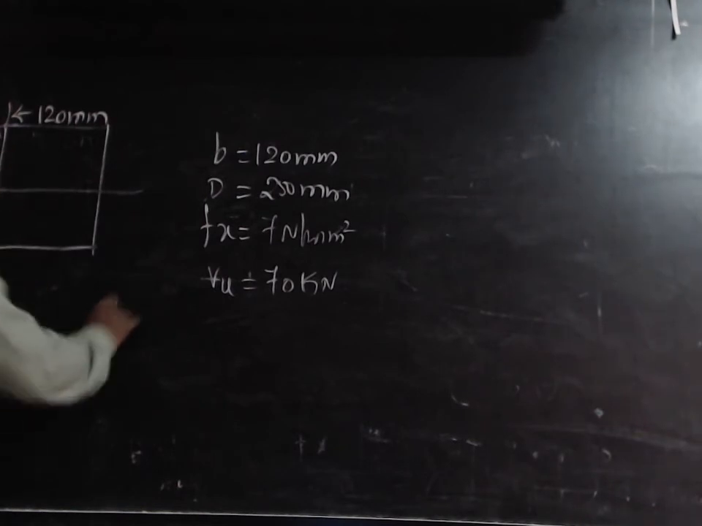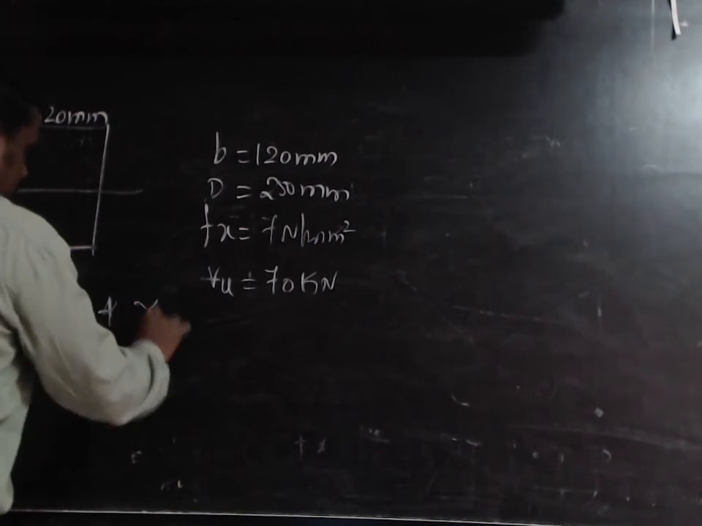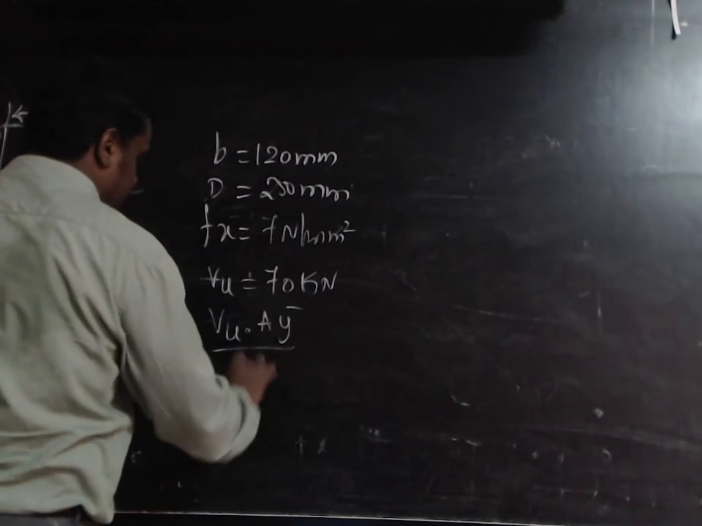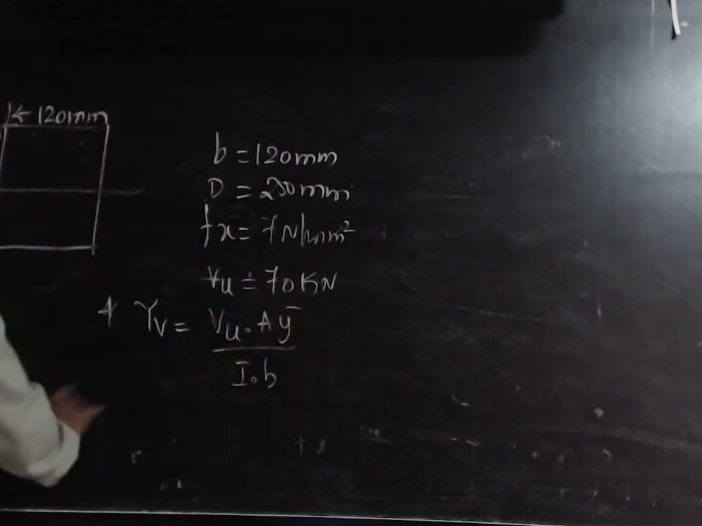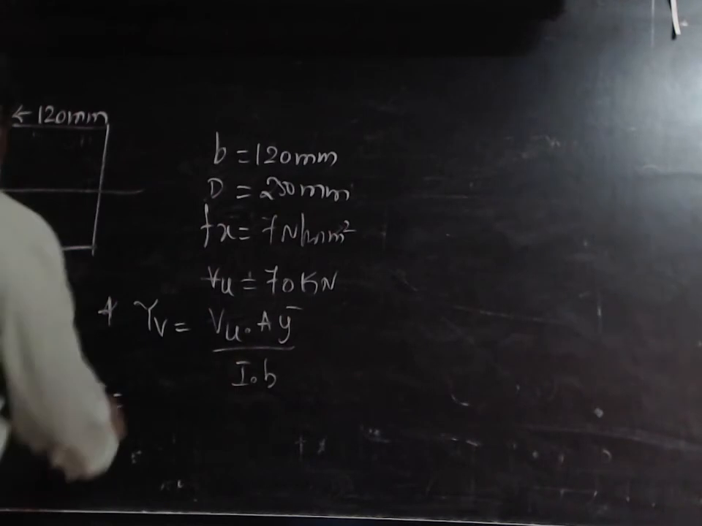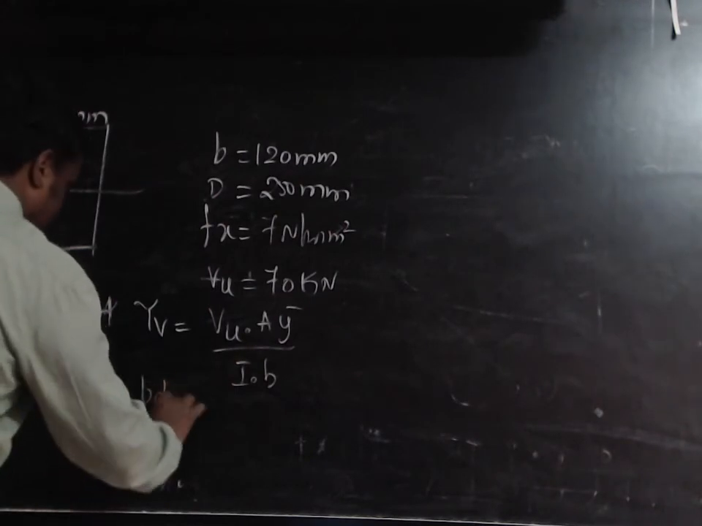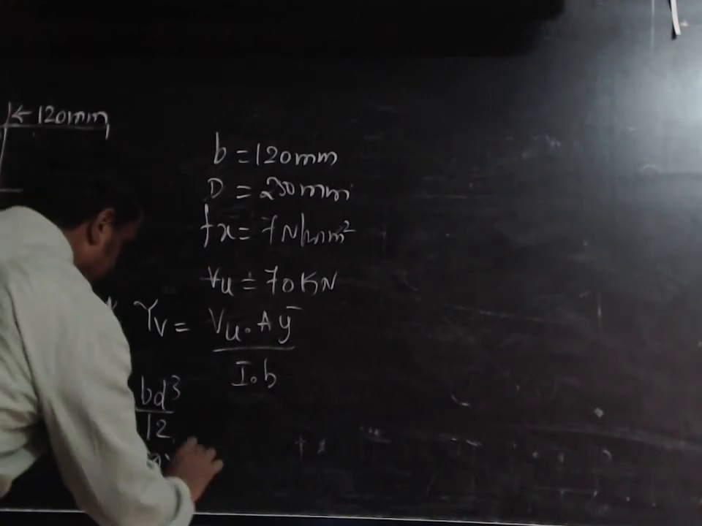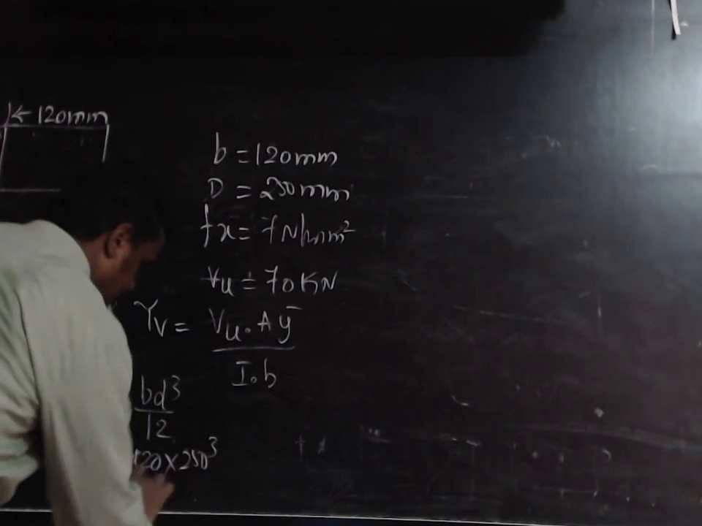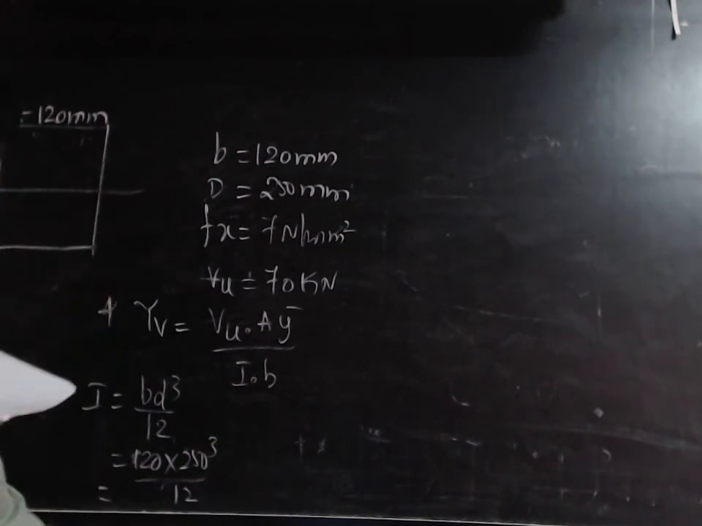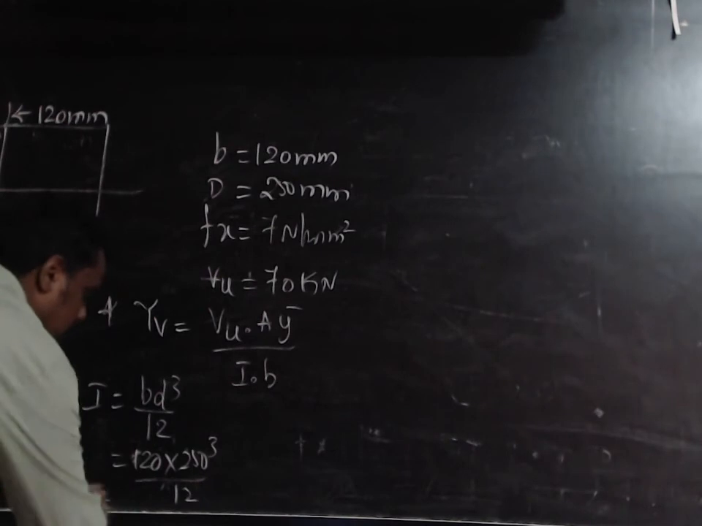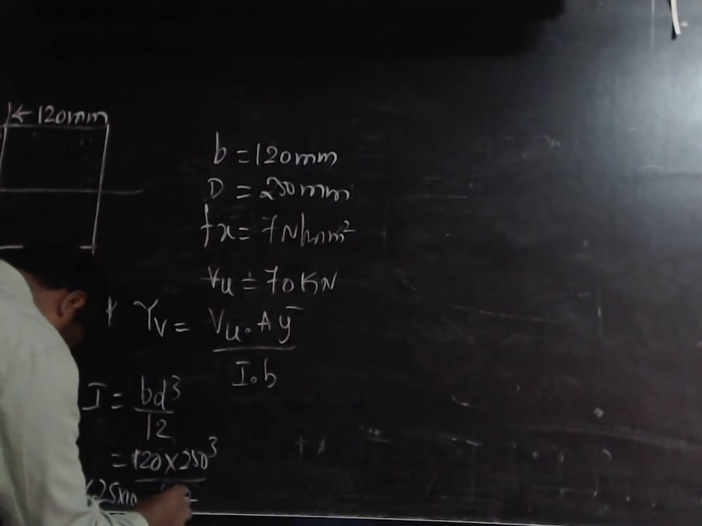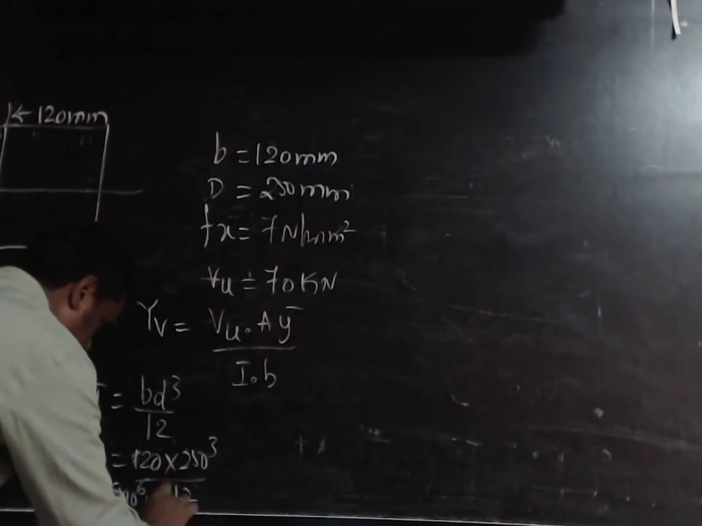Okay, so first we will take the formula, that is shear stress tau is equal to Vu into Ay bar divided by I into B. So I, for a rectangle, the moment of inertia is B d cubed by 12, that you know. B is 120 mm and depth is 250, whole cube by 12, and its value is 156.25 into 10 raised to 6 mm to the power of 4.